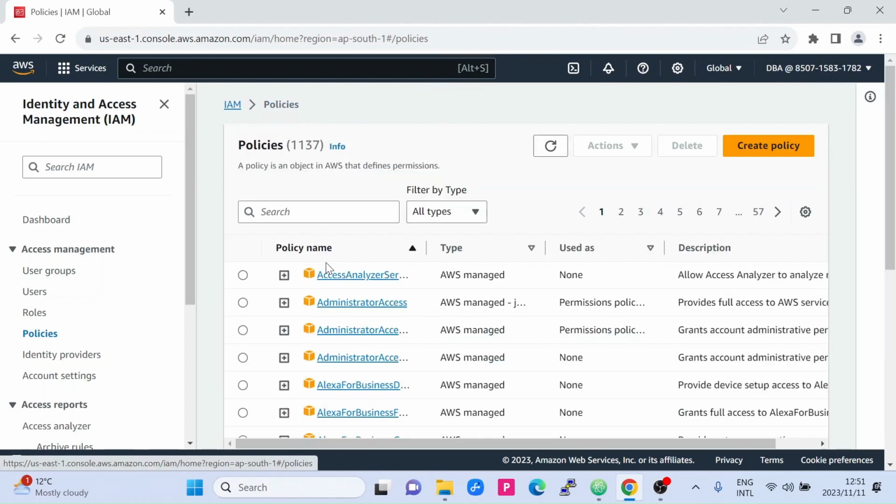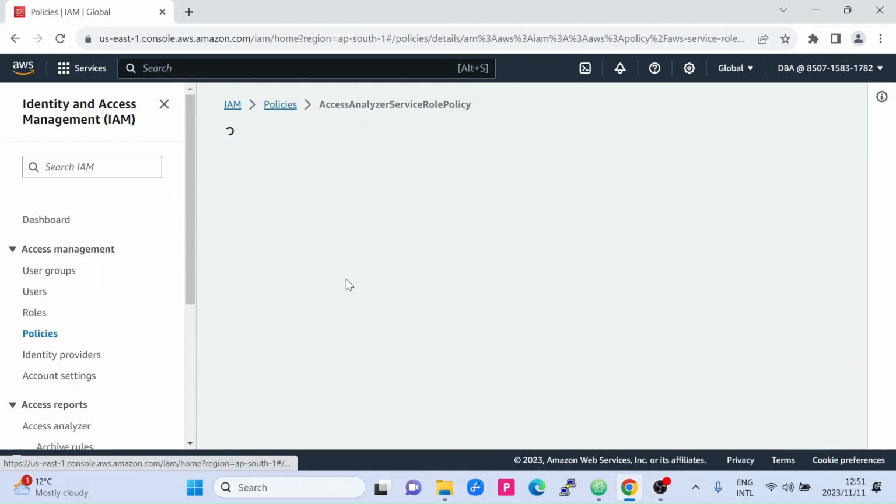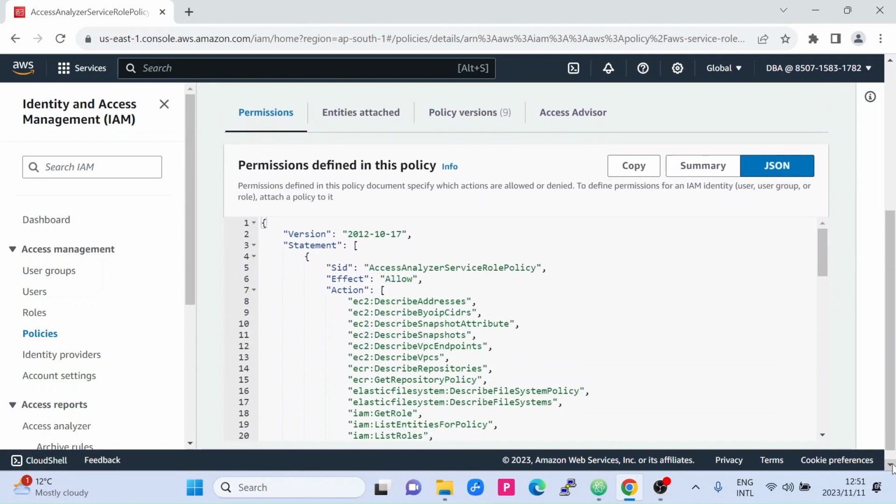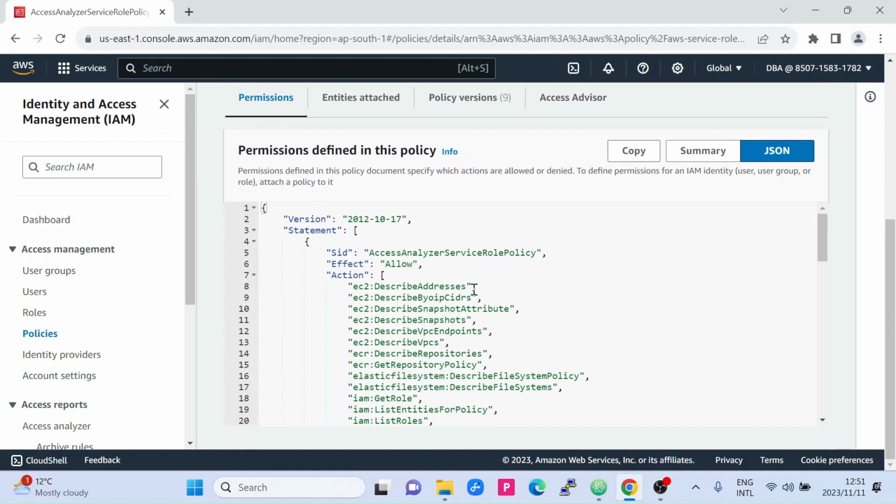Again, let's go back to that particular policy and click on access analyzer. Yes, this is more elaborate. If you see here, there is version, the policy language version, and statement, which is always required in this JSON document, and most policies will have the statement.